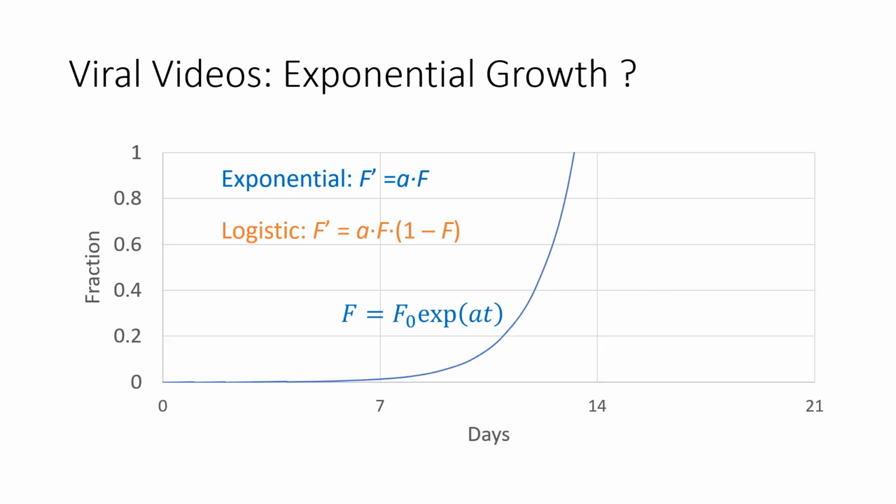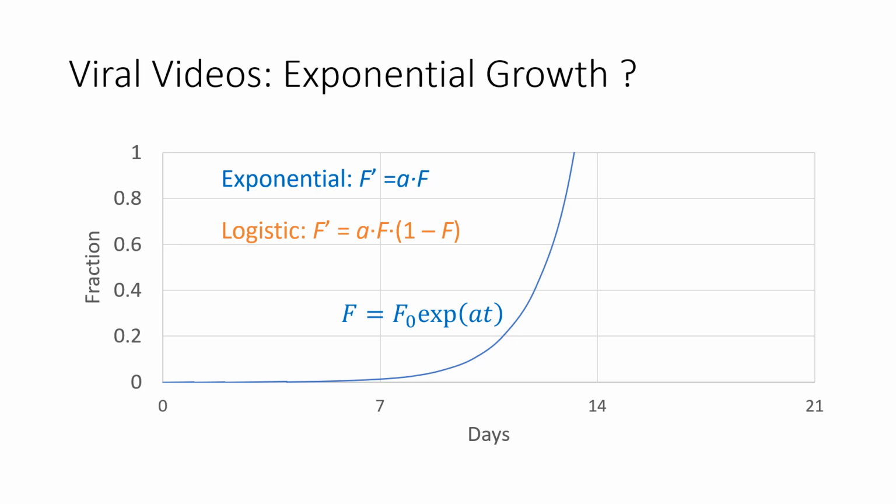So that brings us to what is known as the logistic equation. It tells us that the increase of the number of people watching a video is again a constant number multiplied by the current number of viewers times 1 minus the fraction of people who have seen the video. And this 1 minus, this is essentially the probability that a new person who has been introduced to the video has not yet seen the video.